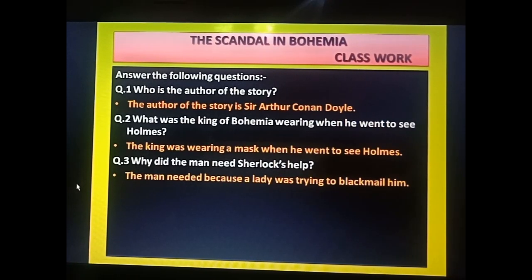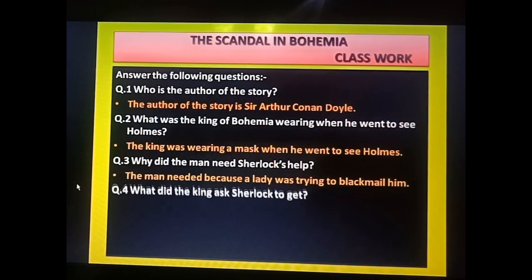Why did Irene deny giving the photograph? Because she does not want him to marry that princess. That's why she was blackmailing that if you are going to marry her, she will show those photographs to her father. Now the next one: what did the king ask Sherlock Holmes to get?